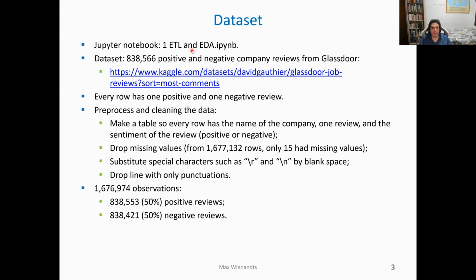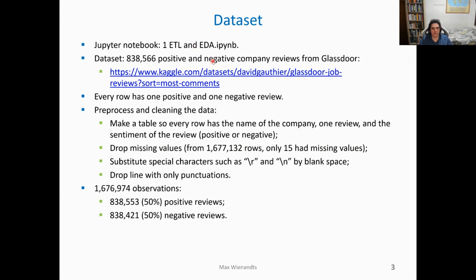First, we need to do some pre-processing and clean the data. Each line of our table has a negative and a positive review. However, what we need is a table that has only one review per line and a column specifying if the review is positive or negative. This can be easily done using the function melt from pandas.